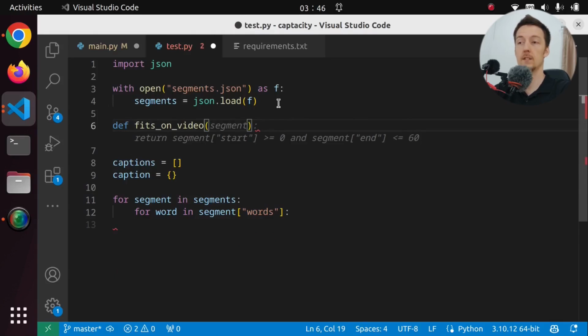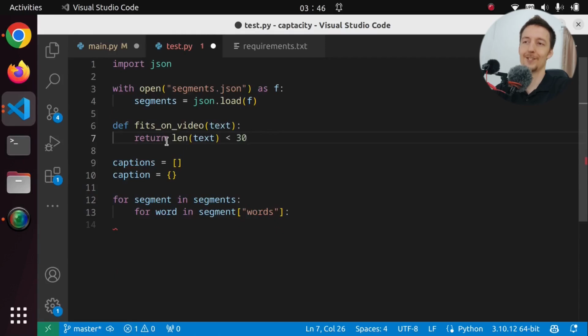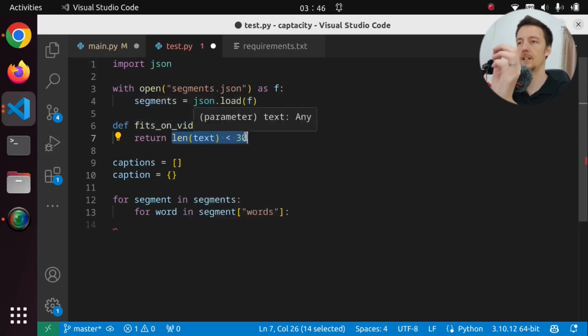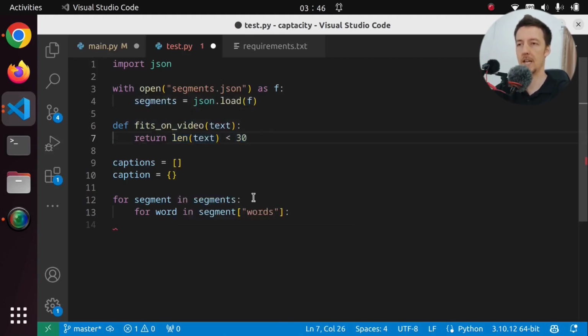And we give it the text. And right now, let's do something like this. So let's just check the length of the text. But ultimately, we want to actually calculate the length of the drawn text and whether it fits on the video. But just to test, let's say that if it's less than 30 characters, then it fits.